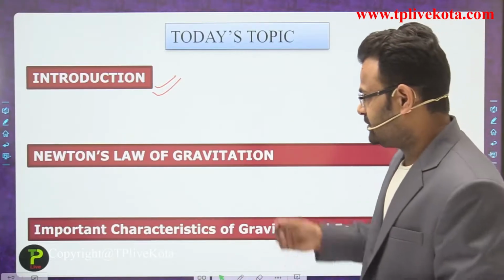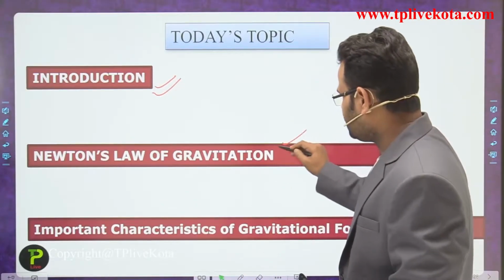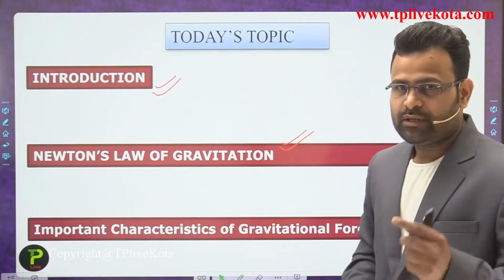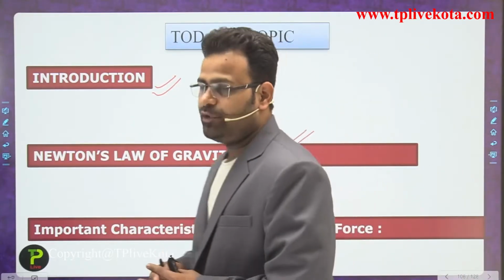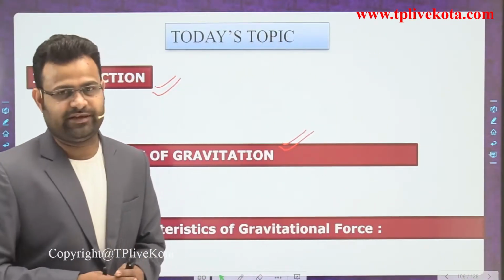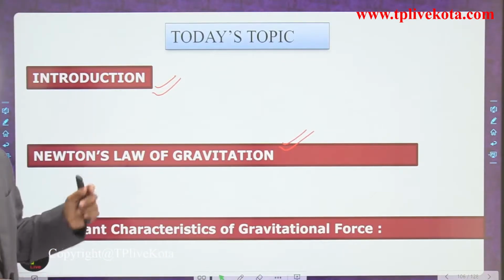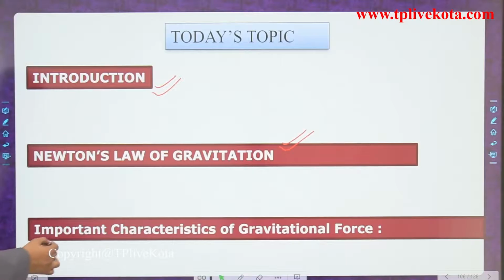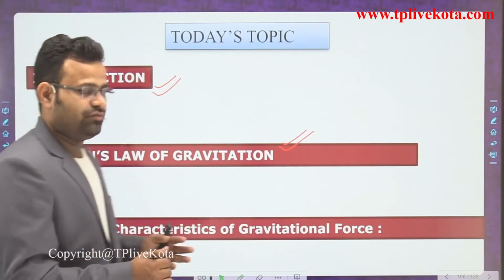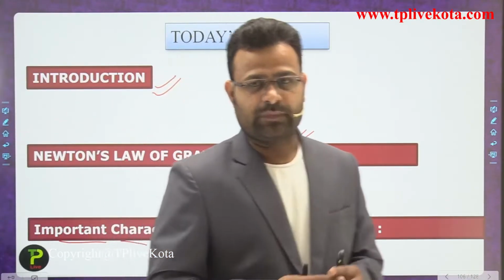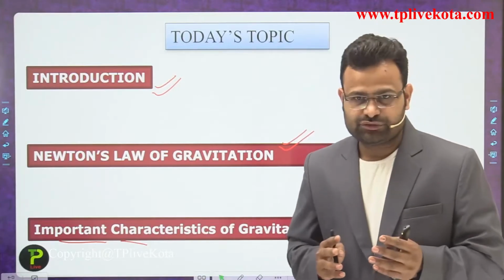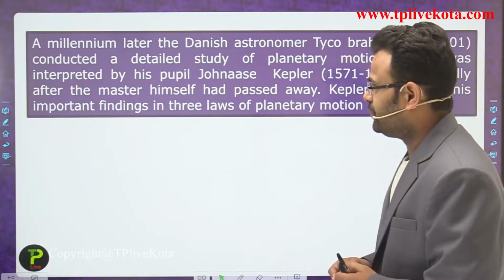Second is Newton's law of gravitation. Newton gives us some important points related to gravitation. After that we discuss Newton's law of gravitation, and after that we discuss the important characteristics of gravitational force. Gravitation is a force, students. So first we start with the introduction.